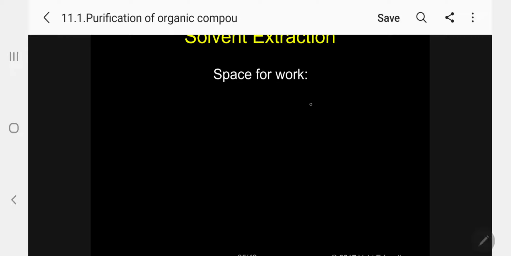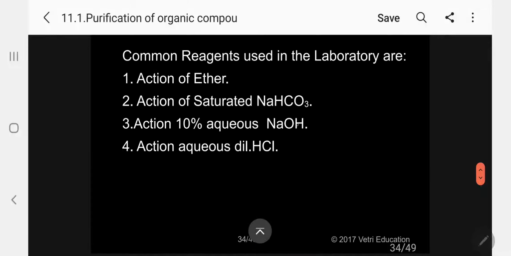The next, kindly follow, I told you, third reagent, the action of 10% aqueous sodium hydroxide. What is 10% aqueous sodium hydroxide? Suppose we take a 100 ml solution. In that, the 10% solution should be sodium hydroxide. Kindly follow, 10 grams in 90 grams of water. So this solution is a 10% solution. This is suitable to separate aromatic phenol.